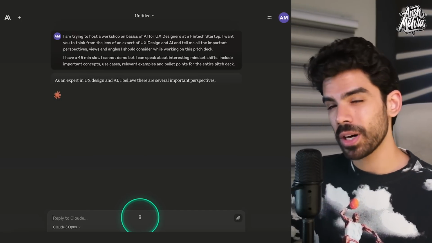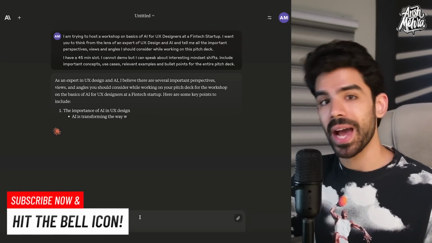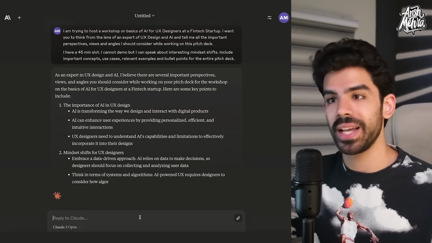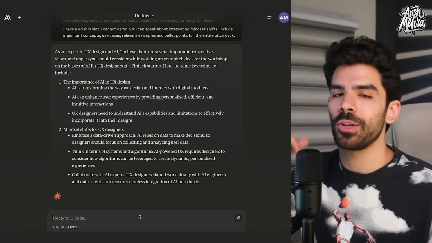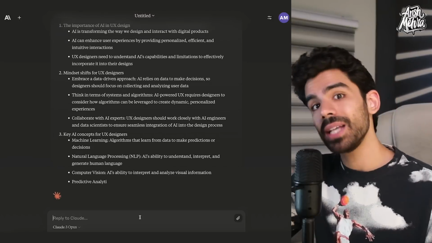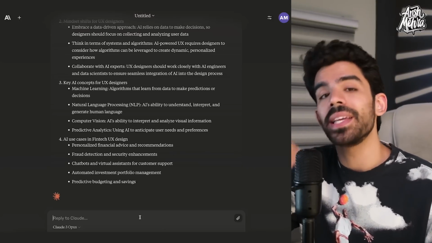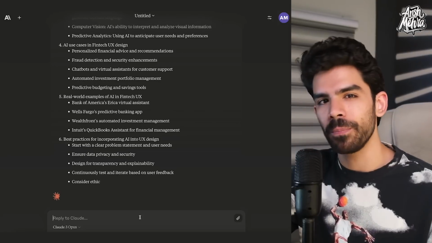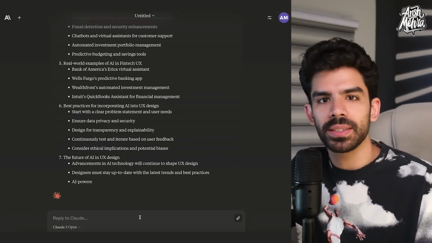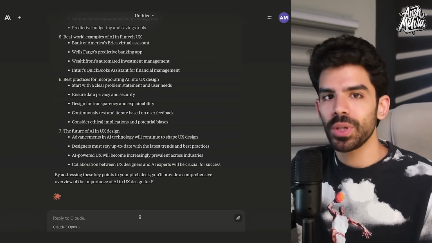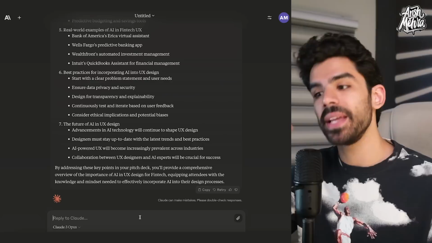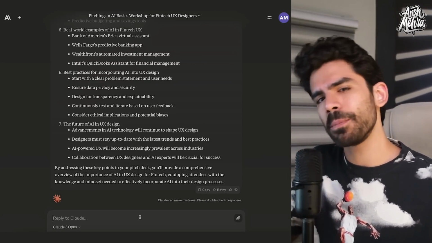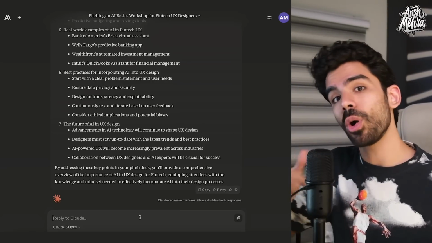Now, if you remember a bit of our checklist, you would obviously notice that I have added the context, I have set the constraints, I have put the exact expectation that I need. So I've said that I only have 45 minutes, I cannot demo, and so on. And now, as a professional, I can use this to get a kickstart. This answer is not a replacement to my deck, but I'm 100% sure that this answer can give me a lot of points that I would have missed out in the beginning. So imagine that if I compete with anybody else in the same market, and that person doesn't understand this, even if that person knows about Claude, but has no clue about this prompting checklist, I will always have more leverage.